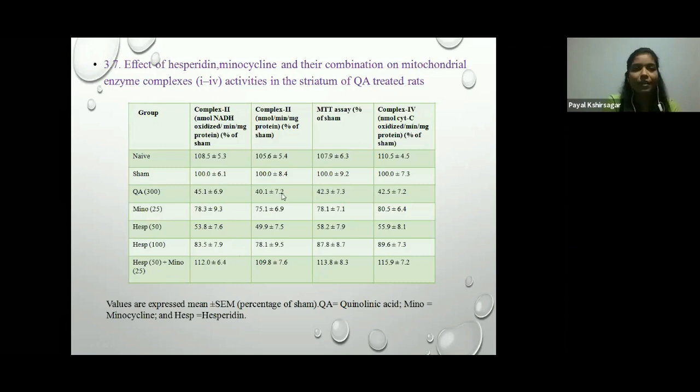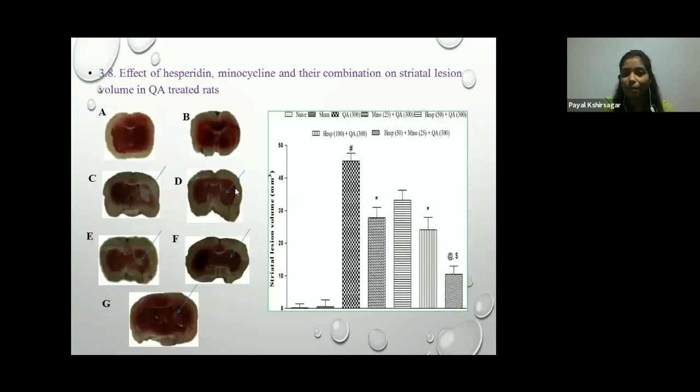Then effect of hesperidine, minocycline, and their combination on striatal lesion volume in quinolinic acid treated rats. Here you can see after administration of quinolinic acid, there is an increase in the striatal lesion volume as compared to the naive group or the sham group. When minocycline 25 mg and hesperidine 100 mg was given, there is a reduction in the striatal lesion volume. But when given in combination, hesperidine 50 mg plus minocycline 25 mg, there is a potentiation, or a further reduction, of the striatal lesion volume.